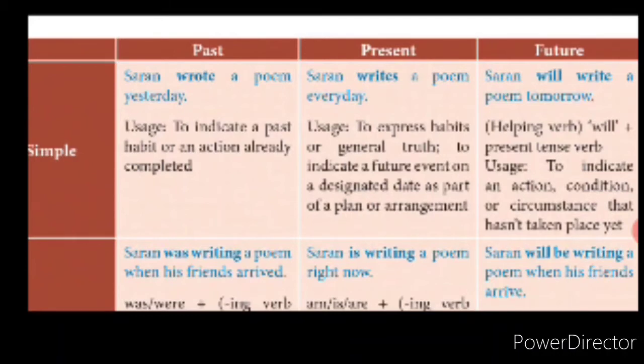Sharan wrote a poem yesterday. The tense of a sentence can be identified using the verb mentioned in the sentence. When it was simple present tense, we saw that we were mentioning writes, write, works, work, dances, dance.